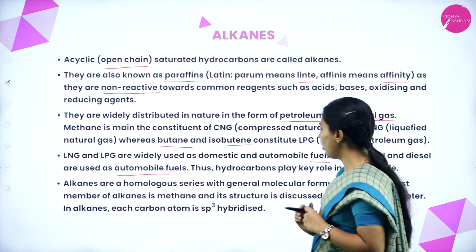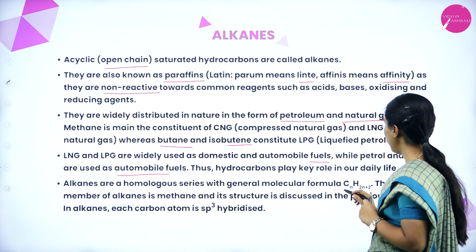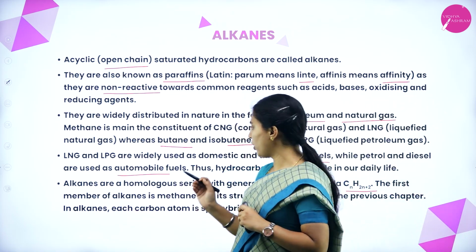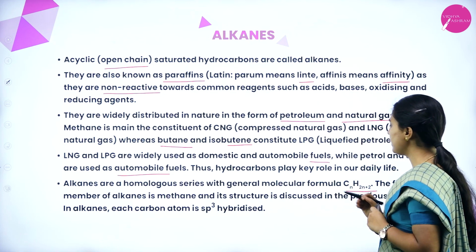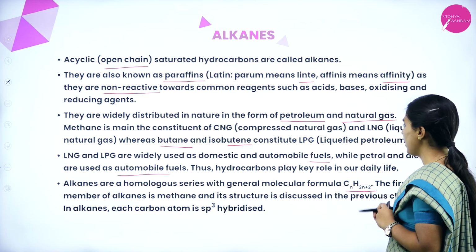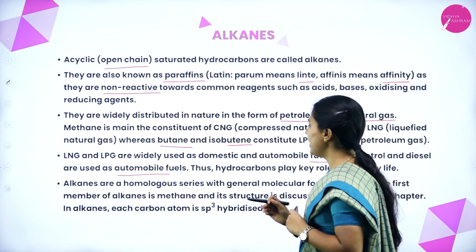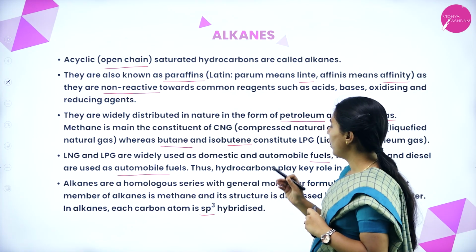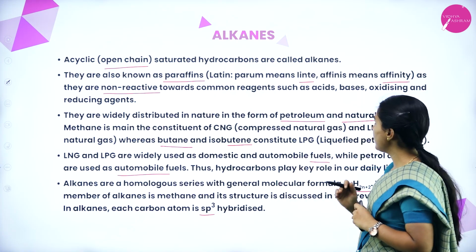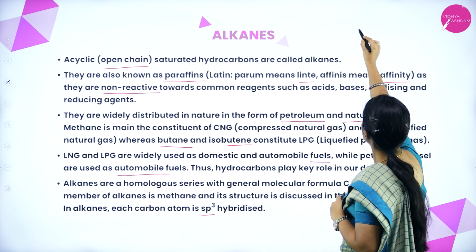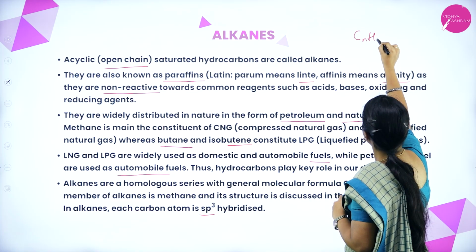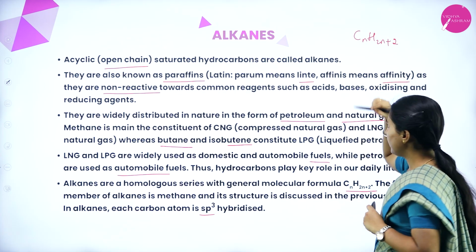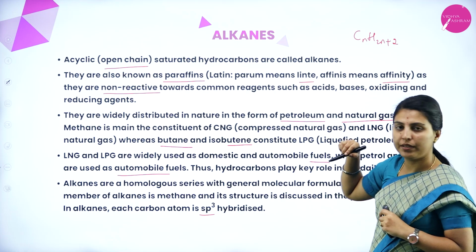Alkanes are a homologous series with general molecular formula CnH2n+2. The first member of alkanes is methane, and its structure was discussed in the previous chapter. In alkanes, each carbon is sp3 hybridized. Usually for alkanes, the general formula is CnH2n+2. This n is nothing but the number of carbon atoms.